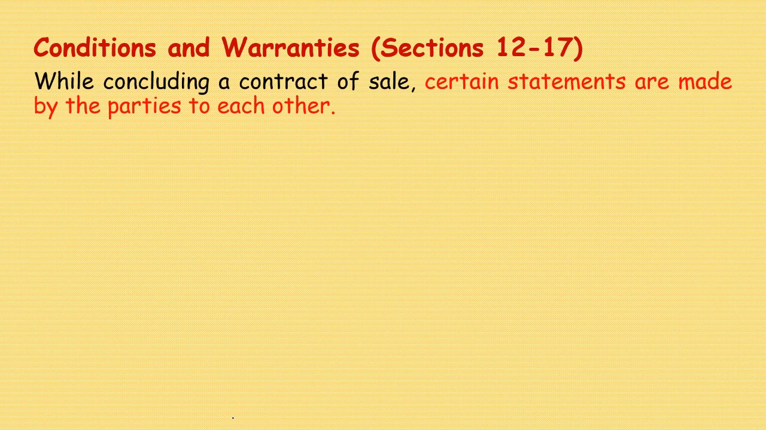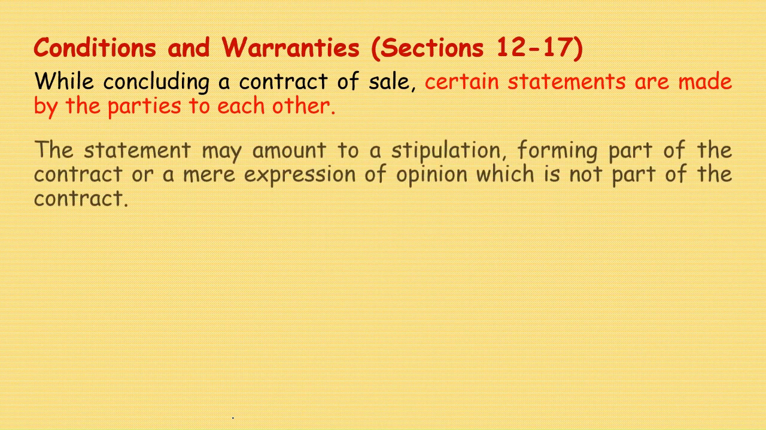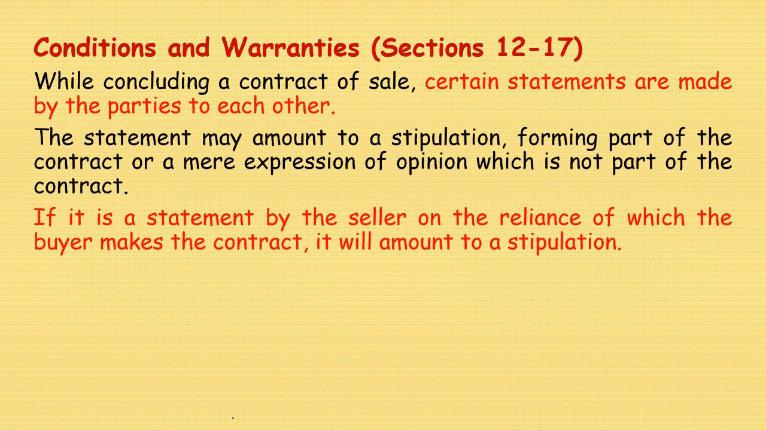Conditions and warranties, a very important part that we are going to see in detail. While conducting a contract of sale, any contract of sale, certain statements are made by the parties, right? That is the basis actually. So in so many cases, the basis of contract is because they make statements, different kinds of statements.